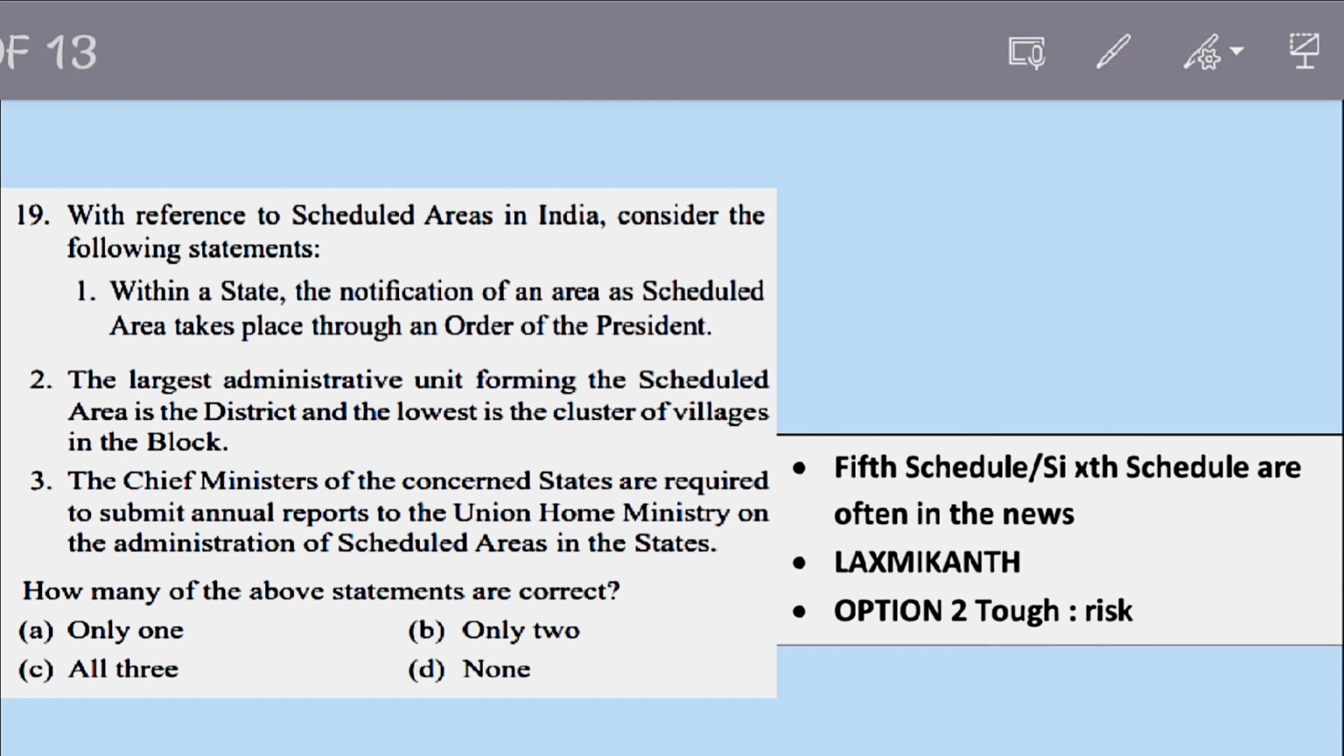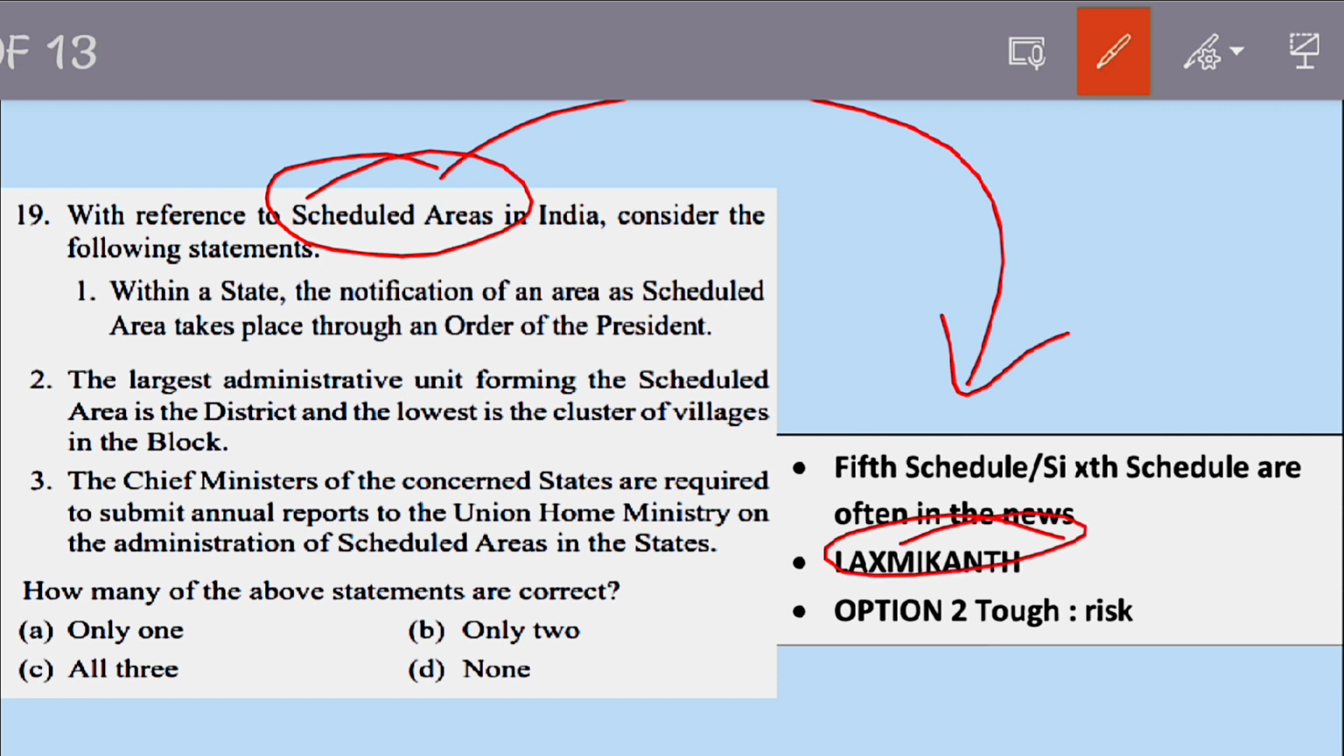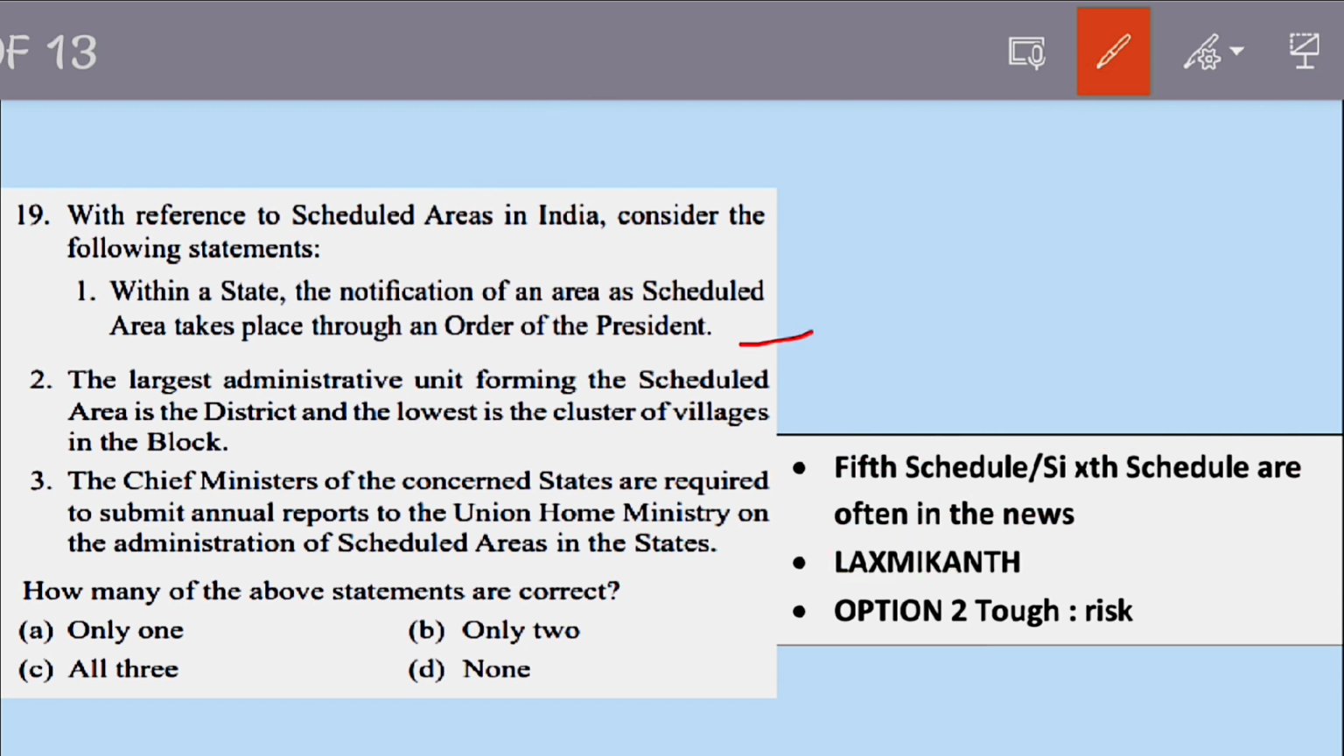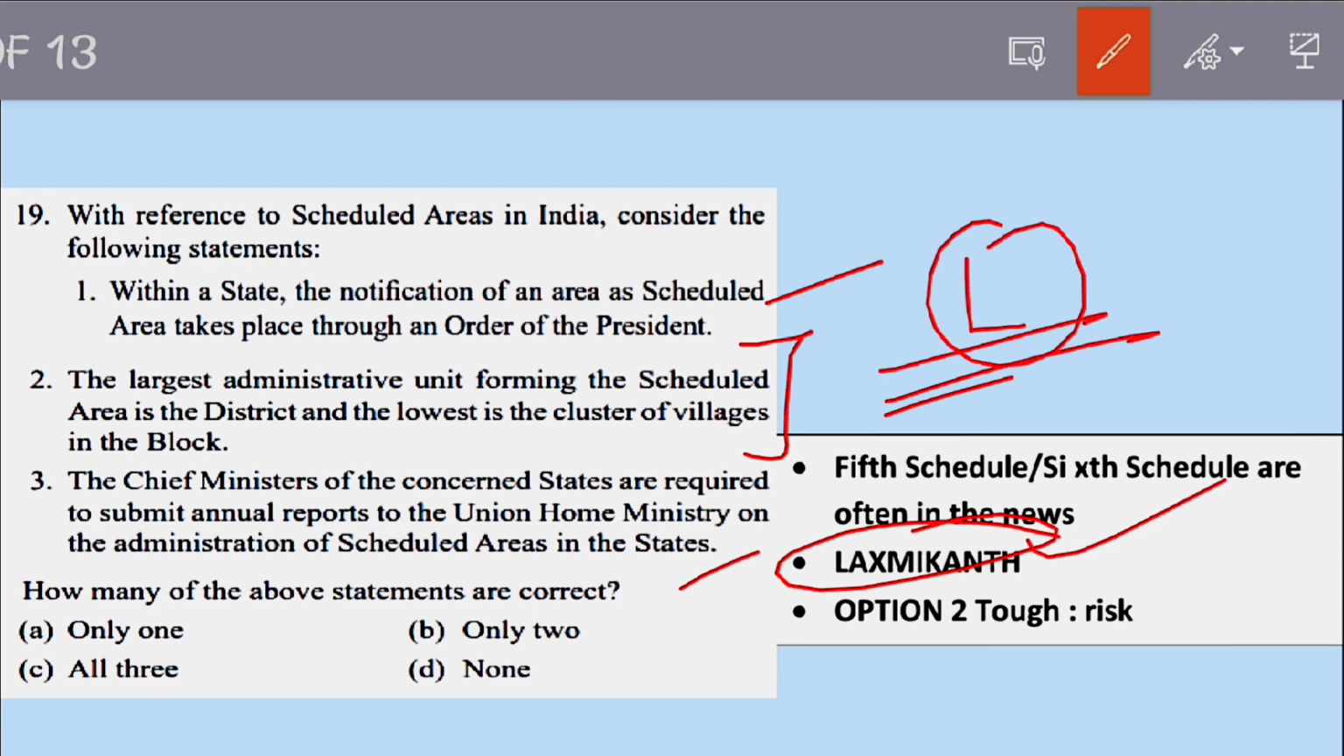Again, if we go to the next question, this is a question about scheduled areas. Again, this is directly from Lakshmikant. The topic of the 5th schedule and 6th schedule, this chapter could have been read. In this, the second statement would have given some trouble, otherwise the first statement and third statement are directly given in Lakshmikant. So one could have easily solved this. The basic resource remains the Lakshmikant and nothing else.